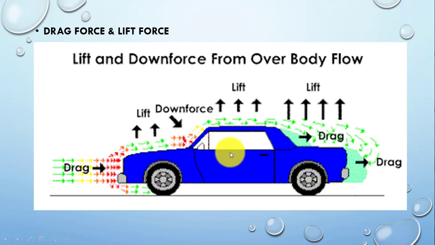For example, if we are driving on a highway, then driving the vehicle with all the windows closed and using the air conditioning system will be more economical than driving with the windows open. If we keep the windows open during high speed driving, then more air will be cut and more air streamlines will be cut, and at the rear part the value of drag force will be increased.